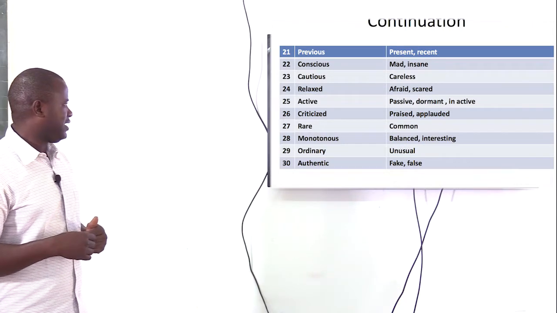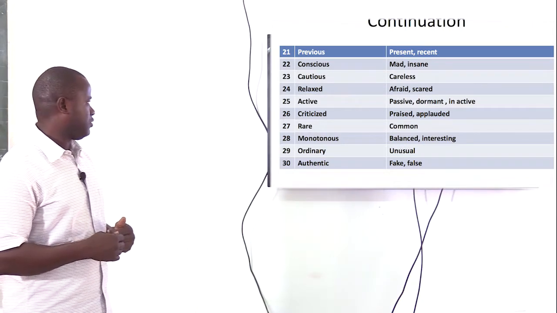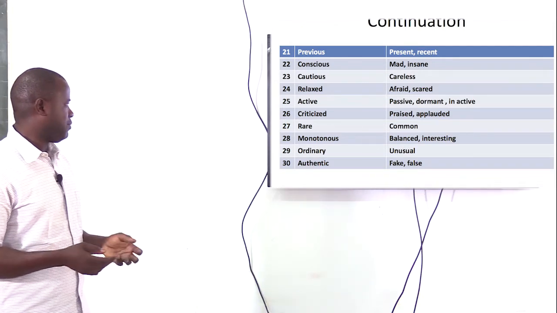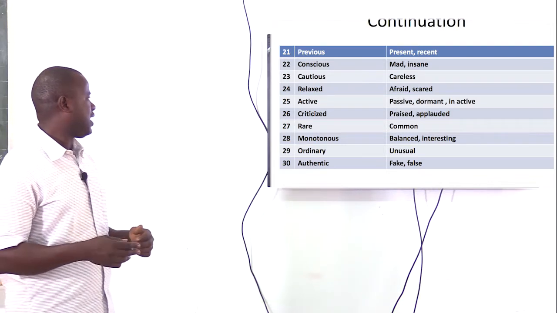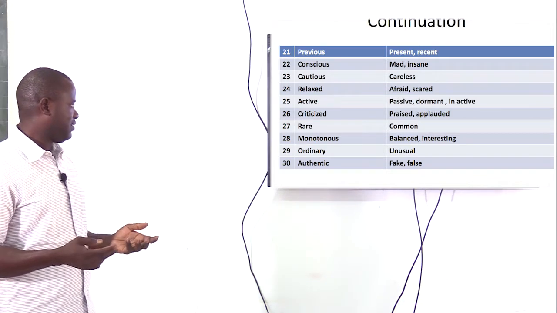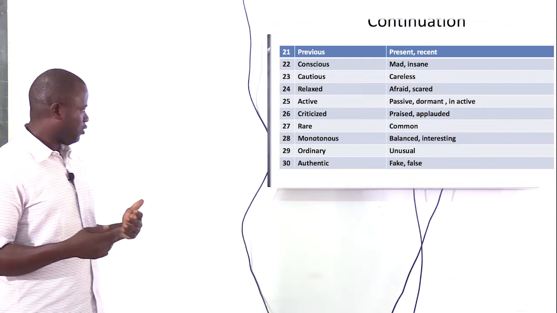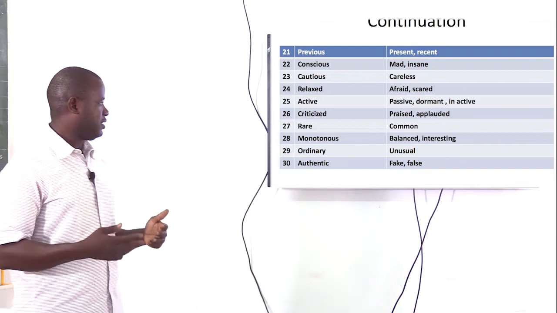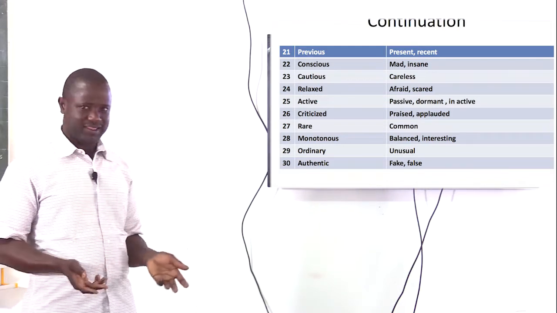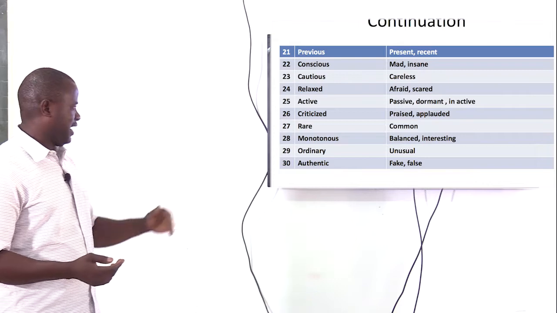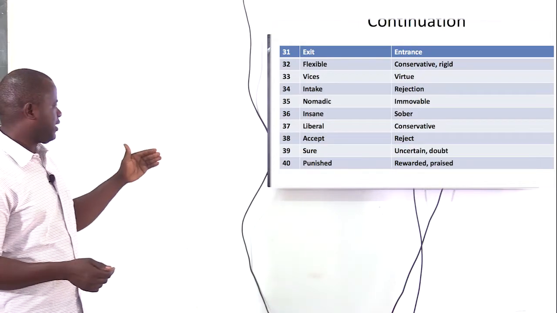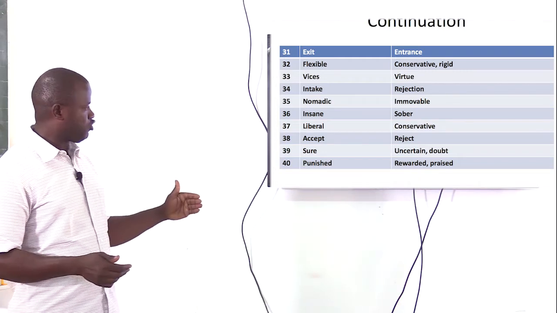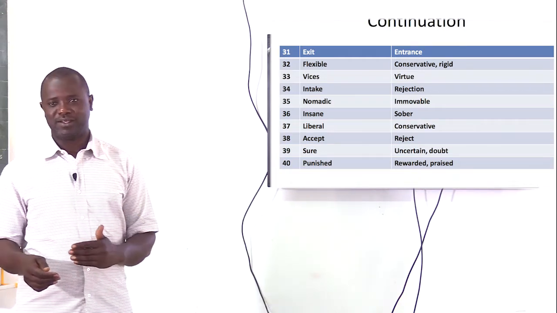Now you look at 33, vices, virtue, intake, rejection, nomadic, immovable, insane, sober, liberal, conservative, accept, reject, sure, uncertain, doubt, punished, rewarded, praised. Now look at here again, number 40. The word punished, it is used in the past tense. The antonym also must be in past tense.